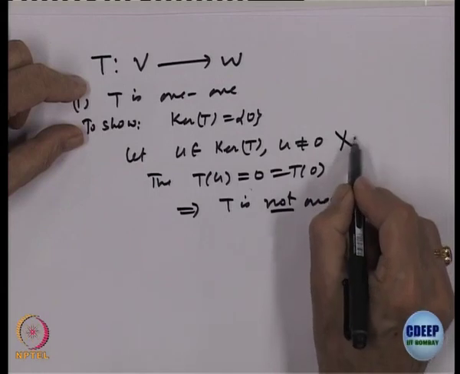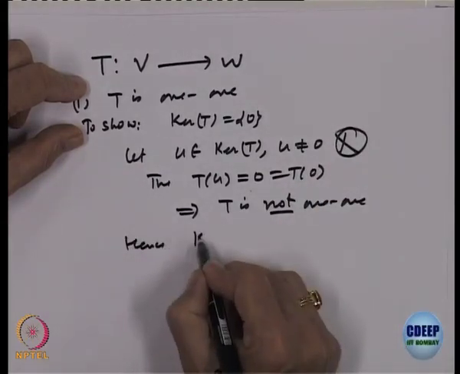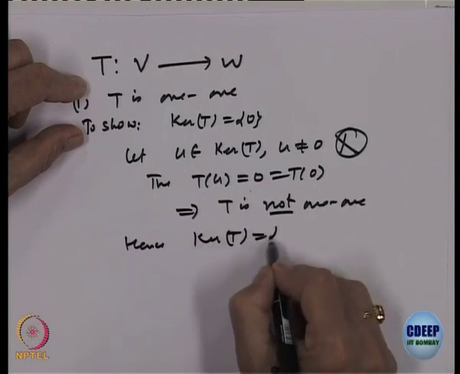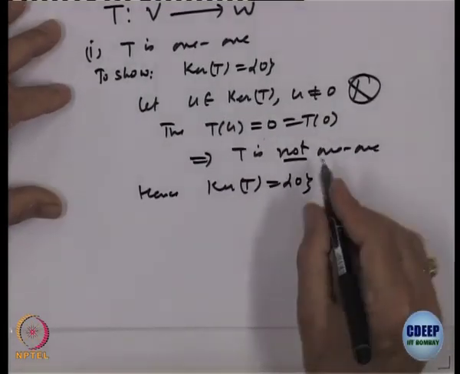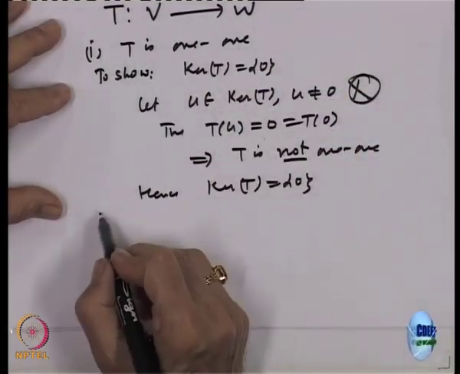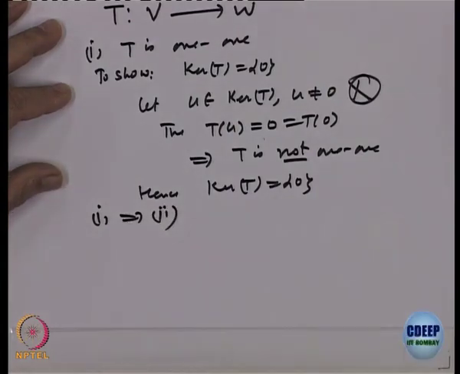That means this is not possible, right. So, hence the kernel of T is only 0, right. So, this proves 2. So, 1 implies 2: if T is 1 1, then the kernel of T is equal to 0.